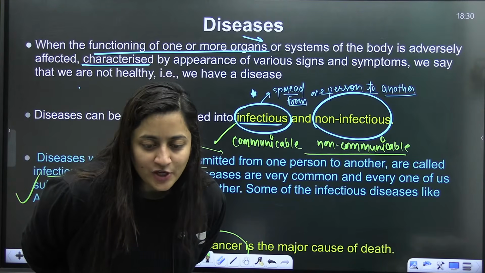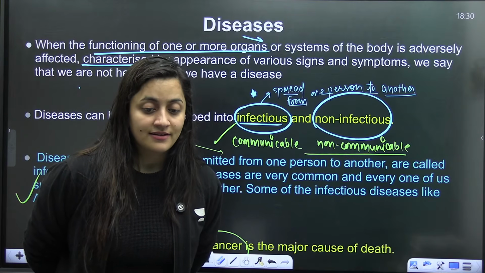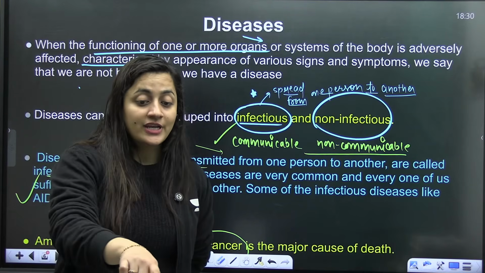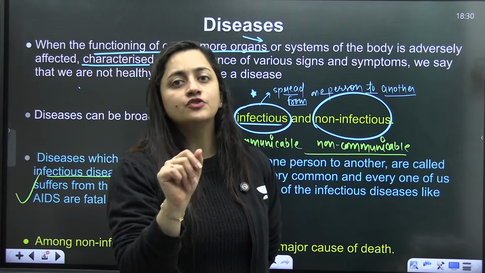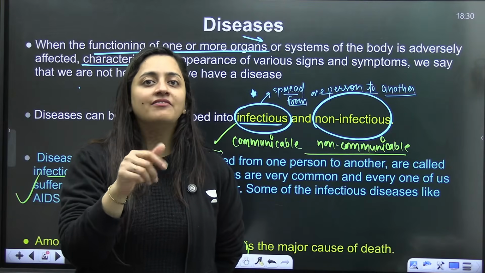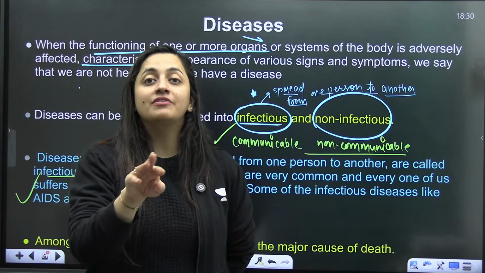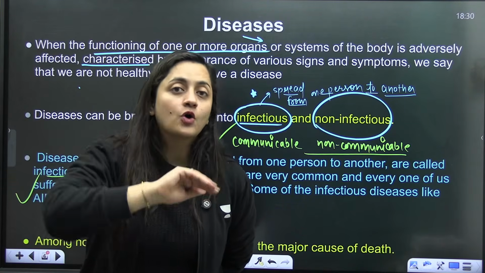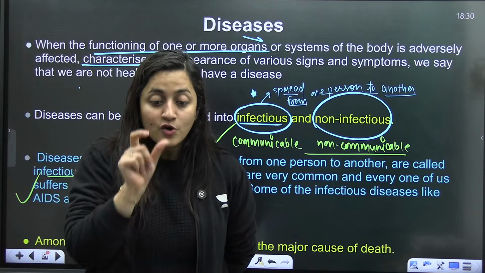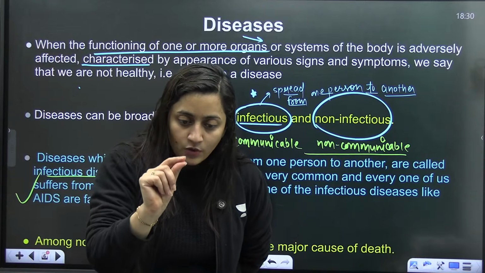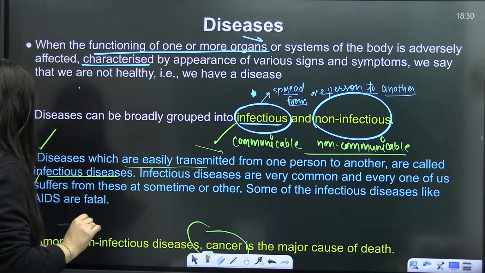Beta, Entamoeba histolytica is not a disease. That is an organism that causes amoebiasis. This is what I want to highlight. In AIIMS, there was a question in the examination about HIV and AIDS, asking which one is the disease. Obviously, AIDS is the disease. HIV, human immunodeficiency virus, is the causative agent. So when I ask for the disease, mention the disease only, not the causative agent. These are the details you have to keep in mind while attempting the question. So the communicable and non-communicable diseases are clear.